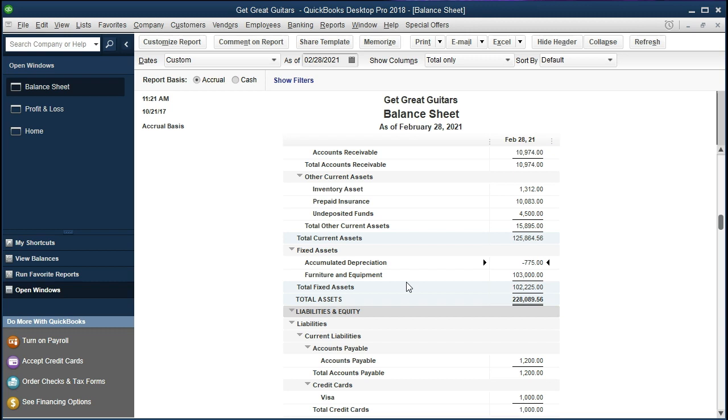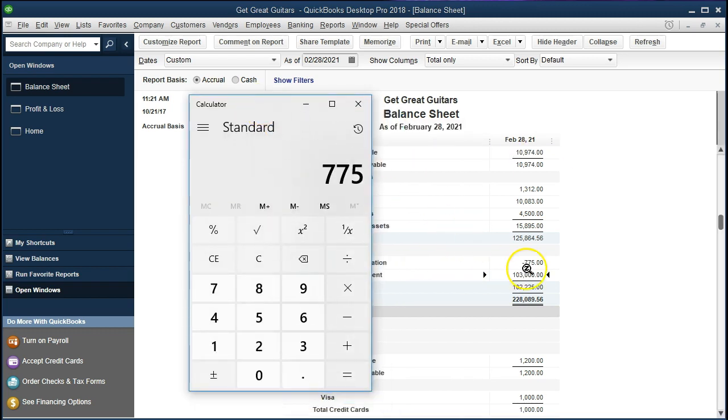Why is QuickBooks putting it that way? Because both these accounts are in the same account type, and then it's in alphabetical order from there. So in order to kind of fix that, it would be more proper, we'd have to use account numbers in order to fix that, but that's a bit more of a complication. So we're just going to deal with the fact that it's a little reversed here. This is the account that we would have here. We can also make this, by the way, a subsidiary account, and that's another way we could deal with that. But it's okay. We're going to put this is the main account, the 103,000, and this is the depreciation.